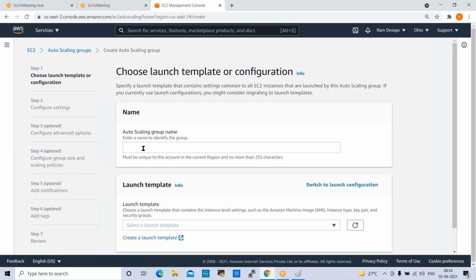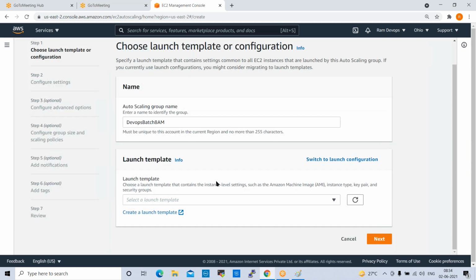For the auto scaling group name, I want to give the same name. One more thing here: we need to have some launch template, and there are no templates available. So before creating auto scaling groups, we need to prepare a launch template. Click on create launch template.